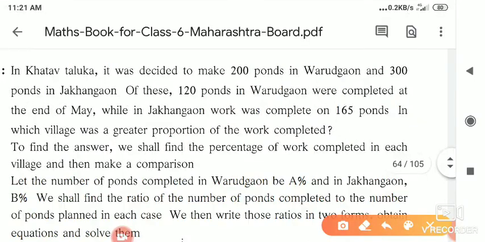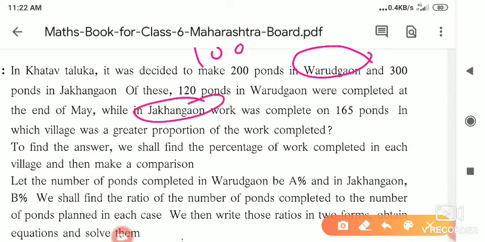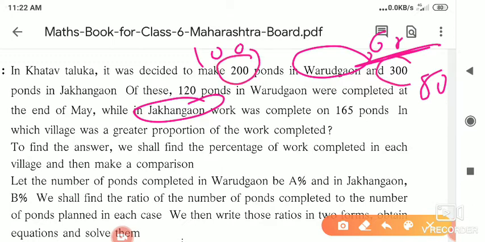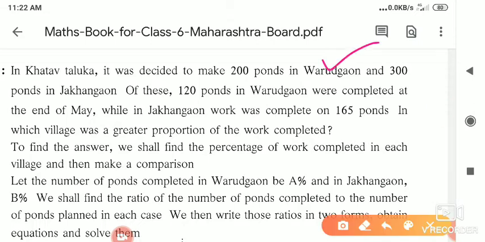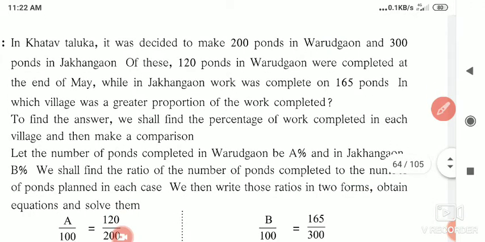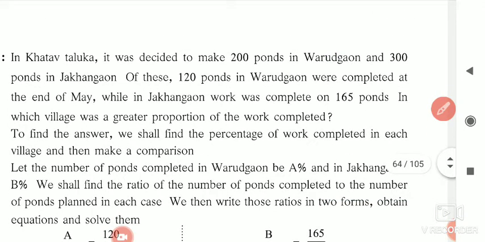Suppose in both cases they have to prepare 100 ponds, in Varudgaon and also in Zakhangaon. From that, 60 are completed in Zakhangaon and 50 in Varudgaon. Then whose work was done more? That is Zakhangaon's. But here the totals given are different, 200 and 300, and that's why we have to find out the percentage. For both villages, we find how much work is completed, and then we can say which village's work is more completed.